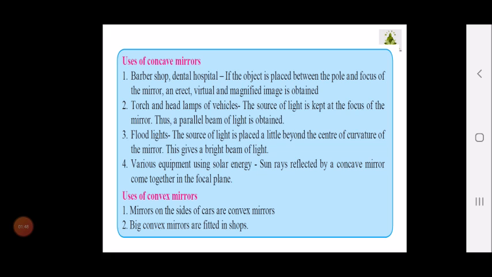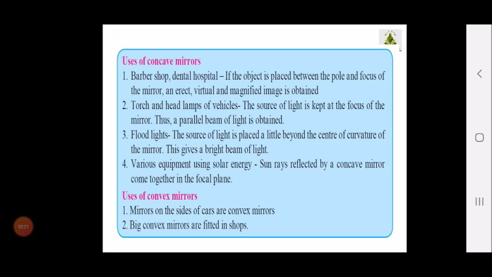And floodlights. Floodlights means the light which we generally see in a stadium, when night cricket matches and the IPL are going on. Even though outside it is complete darkness, the stadium is full of light, there is ample amount of light. That is due to the use of floodlights. Floodlights are made up of a concave mirror, and the source of light is placed a little beyond the center of curvature of the mirror, and this gives a bright beam of light.